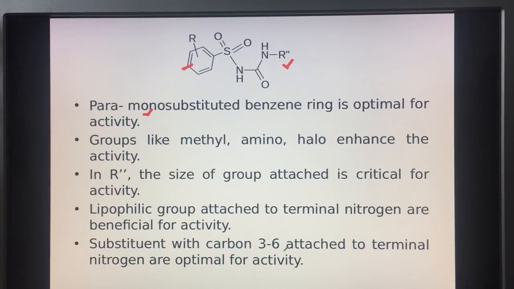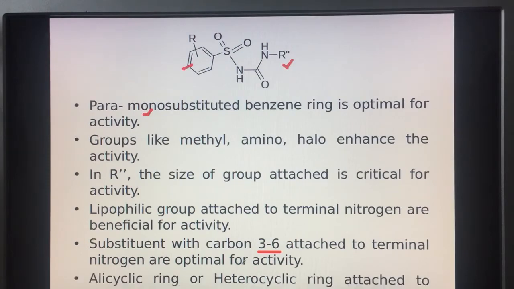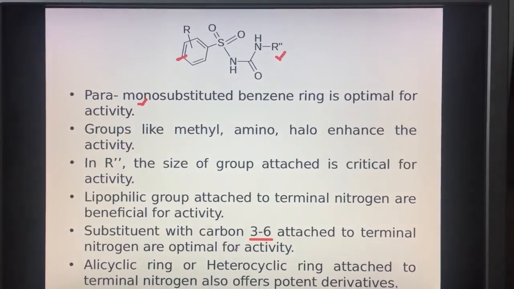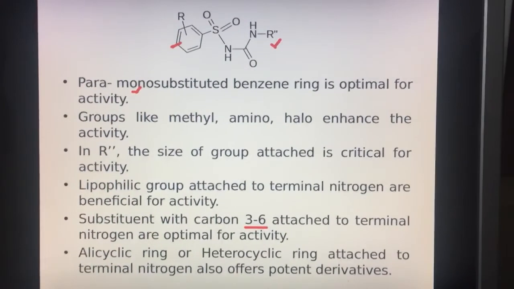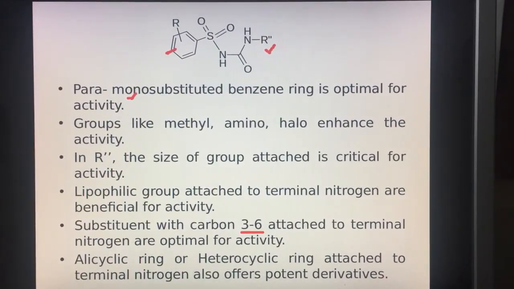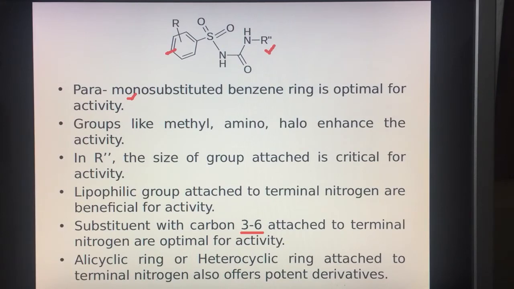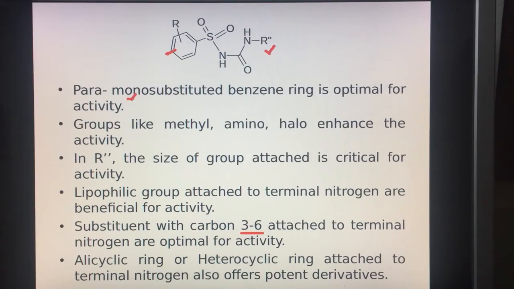Substituents with a carbon chain varying from 3 to 6 attached at this position are again optimal for the activity. An alicyclic or heterocyclic ring attached to the terminal nitrogen also offers a potent derivative. So, this is the brief SAR of the sulfonylurea class of oral hypoglycemic agents.